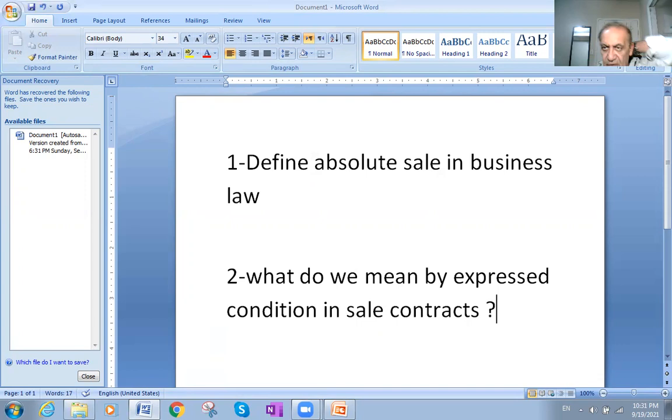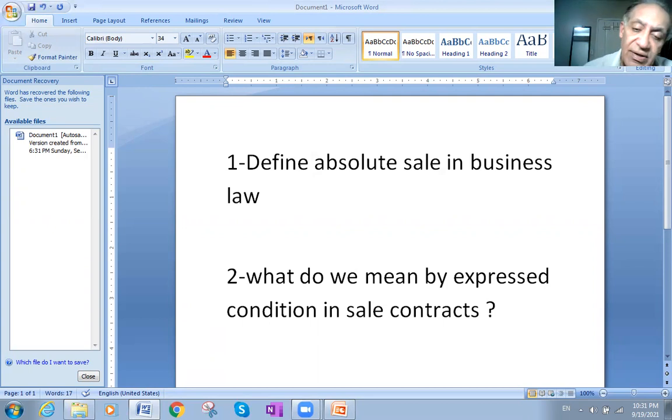Express conditions are those conditions that are essential to be written in the sales contract. Like we said before, we call it express because it must be written in the sales contract. As examples, terms of delivery, terms of payment, the amount of money for the sale, also the discounts if there are any, where to deliver the goods, at the buyer's shop or at the seller's shop.